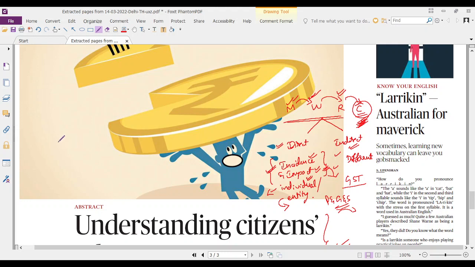Another division of taxes is progressive and regressive taxes. Progressive taxes are those which help in wealth distribution, those which help bridge the gap between the rich and poor. For example, income tax. Under income tax, we have various slabs. So the more you earn, you would be taxed at a higher rate. Here, the person who is earning a higher income should be willing to pay more taxes. That is how progressive tax works.